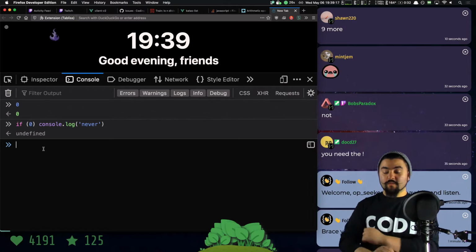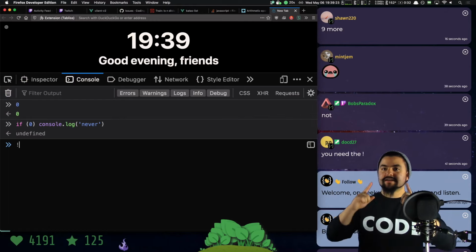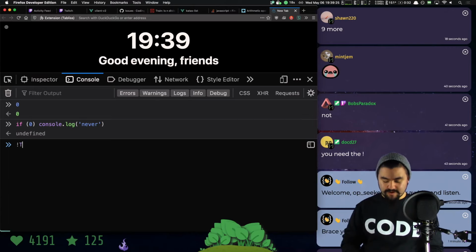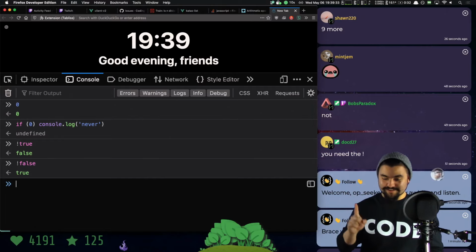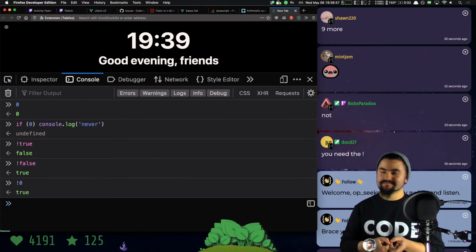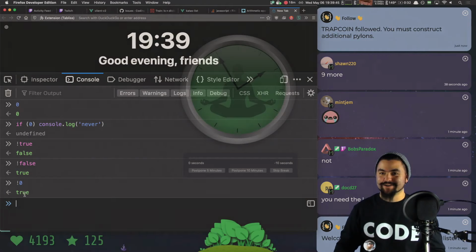Now, one way you can convert something into a Boolean is to use the not operator. So the exclamation mark says, for a Boolean, the opposite. So if we do not true, we get back false. If we do not false, we get back true. Now, because 0 is a falsy value, if we do not 0, we get back true. So right here, it's kind of the same thing as doing this, because 0 is a falsy value. So not 0 actually gives us back true.